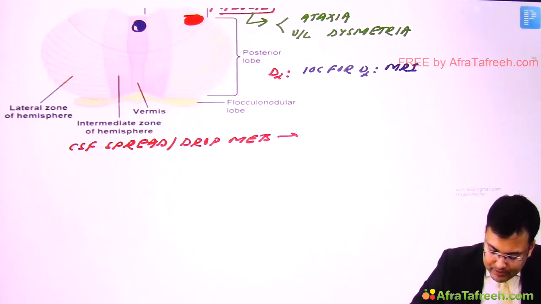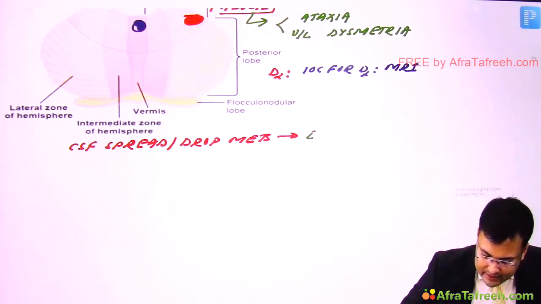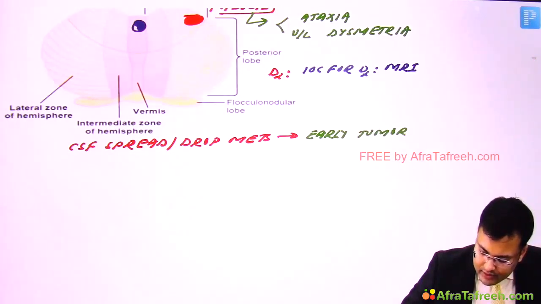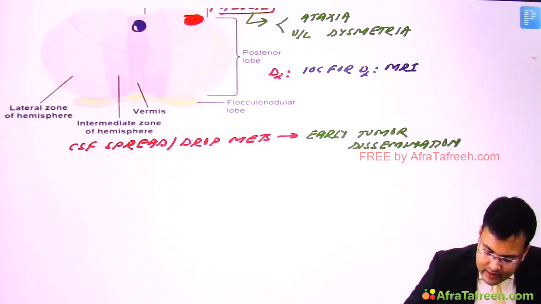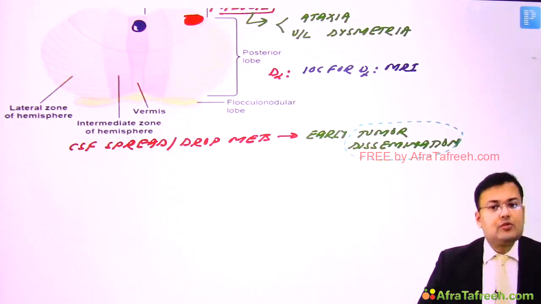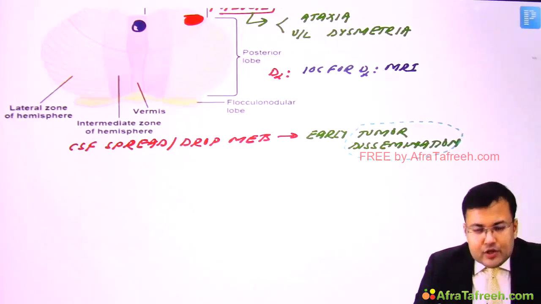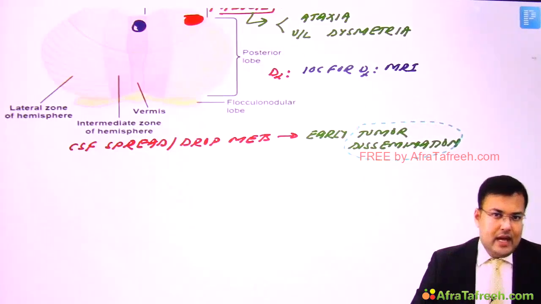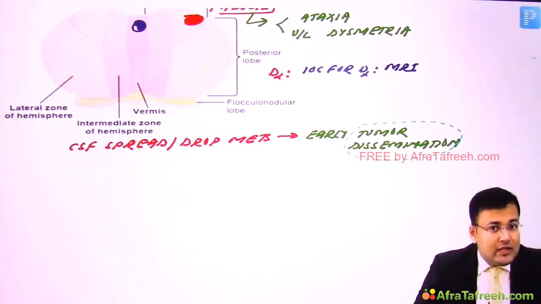And because of this drop metastasis, the problem is there is early tumor dissemination. Clear? So what is the most important prognostic factor? The most important prognostic factor is what? This tumor dissemination.